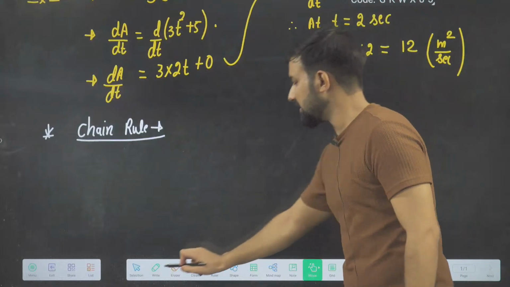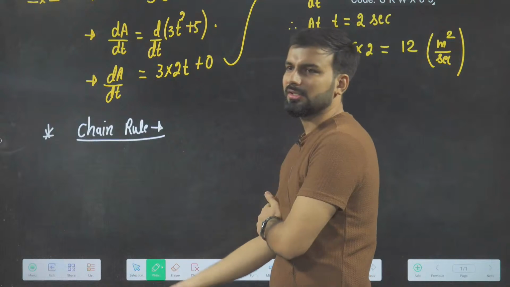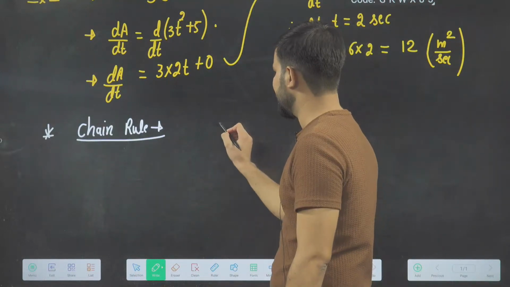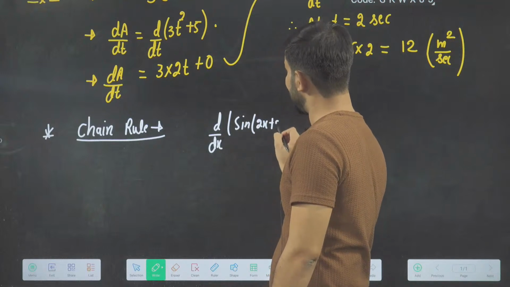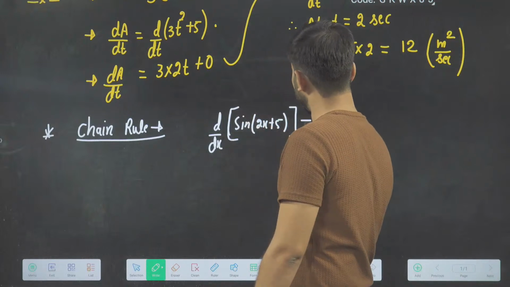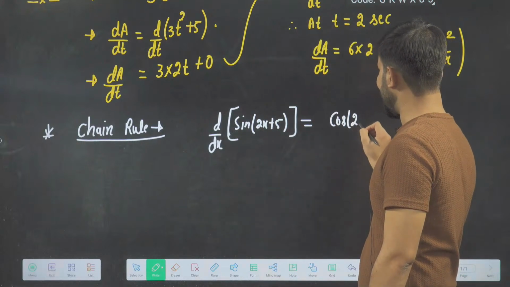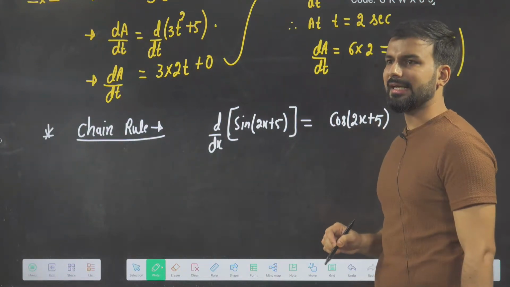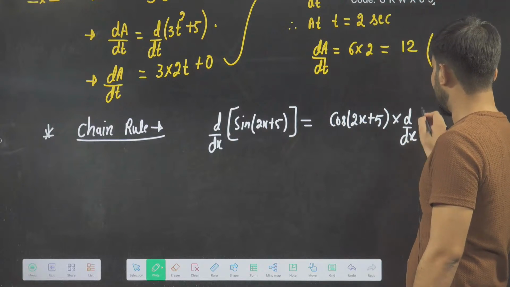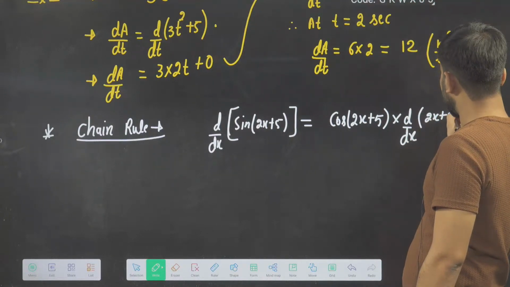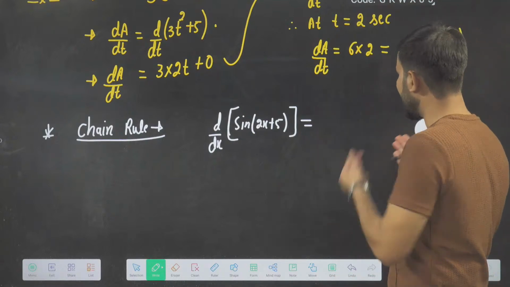Yesterday I used this chain rule without telling you the name of it. Yesterday I taught you this rule like this: d by dx of sine of 2x plus 5. Yesterday we used it, na, beta. What was the differentiation of sine of 2x plus 5? Cos of 2x plus 5. And then what did you do? After that, beta, you differentiated again. Remember, differentiation of 2x plus 5? This is basically the chain rule. So that is why yesterday I told you this without telling you the name.